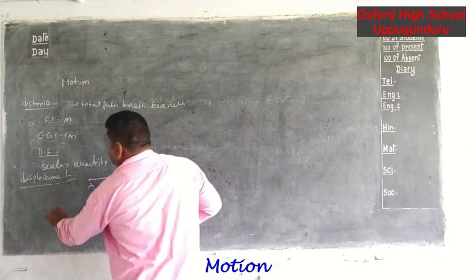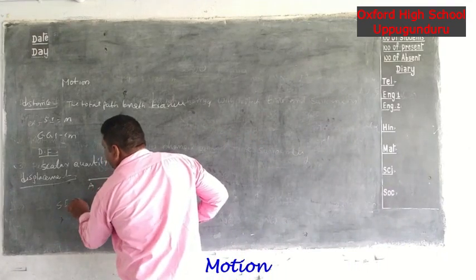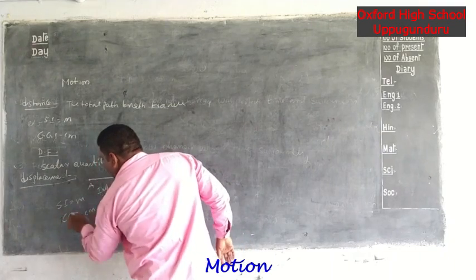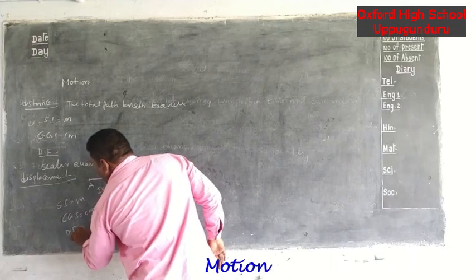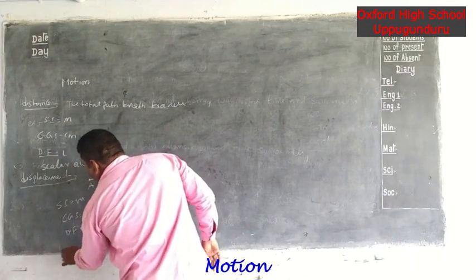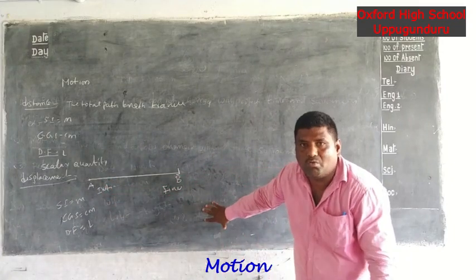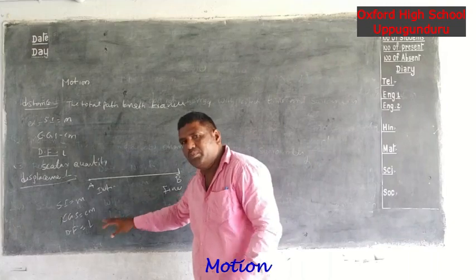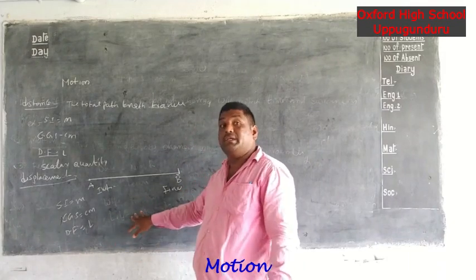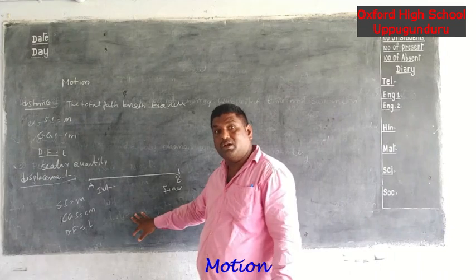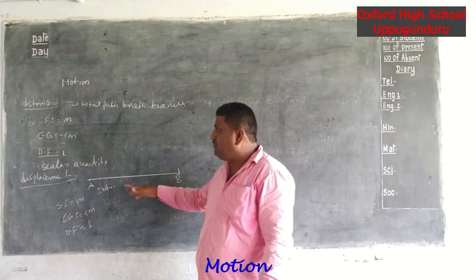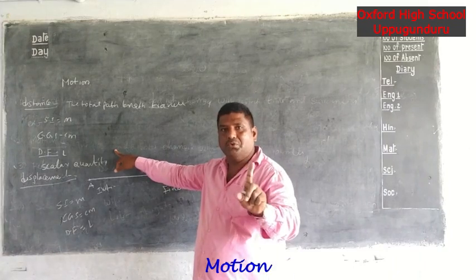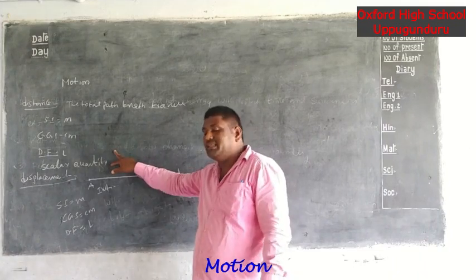Now write the units. The SI unit is meter, the CGS unit is centimeter, and the dimension formula is the same, L. Next, the quantity: displacement is a vector quantity. Why? Vector means a quantity that has both magnitude and direction. At the same time, scalar means only magnitude but no direction.